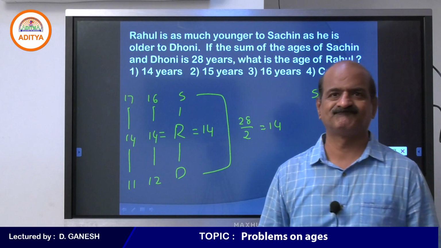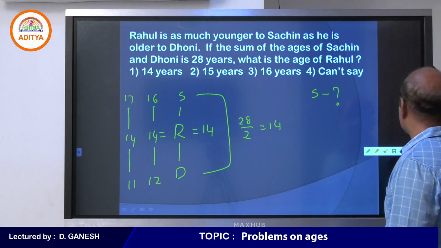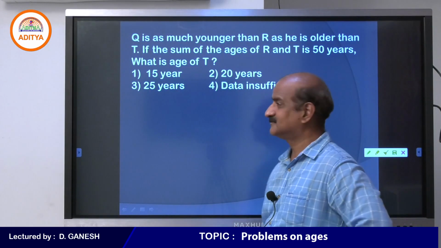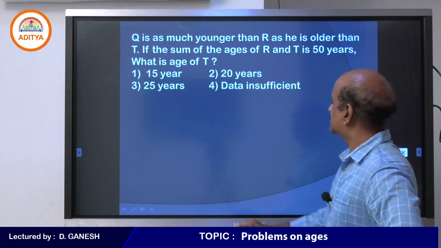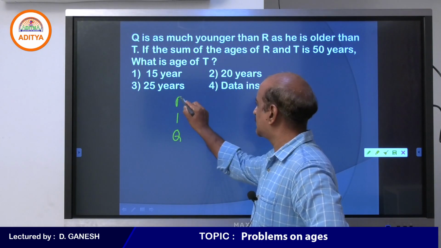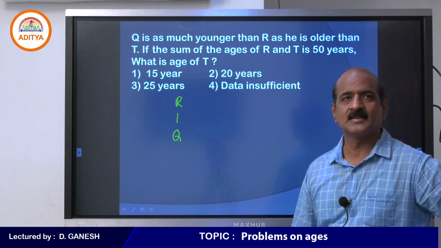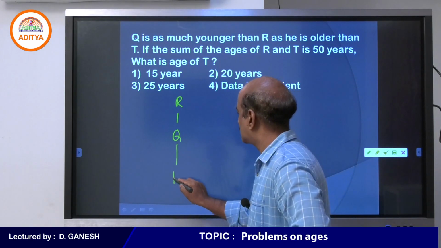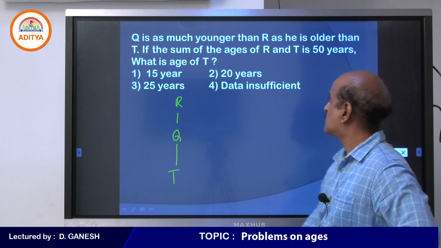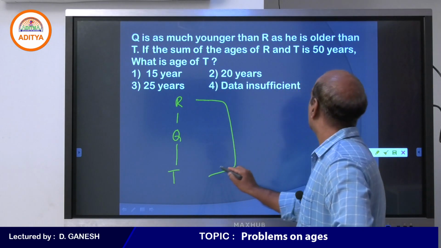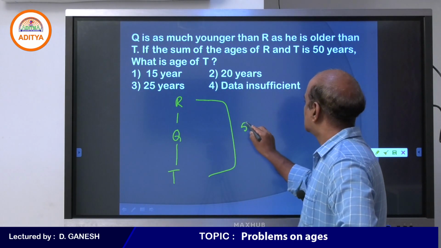Good. Never mind. Student, I put one more question to you. Please answer this question. Q is as much younger than R as he is older than T. And the sum of the ages of R and T is given as 50.